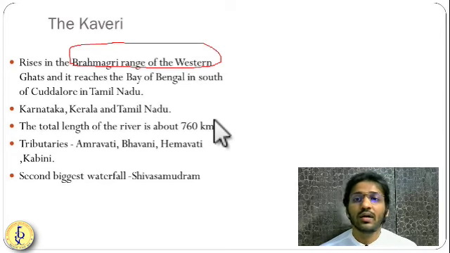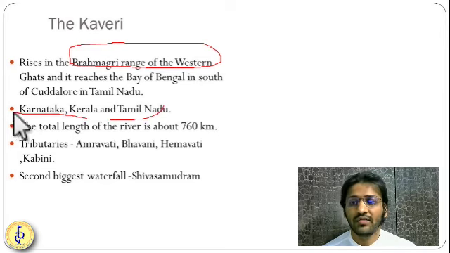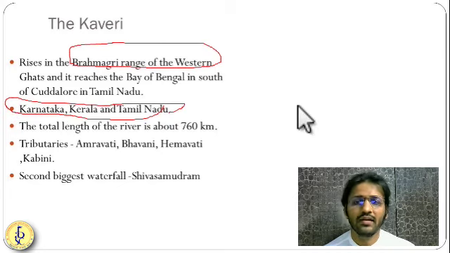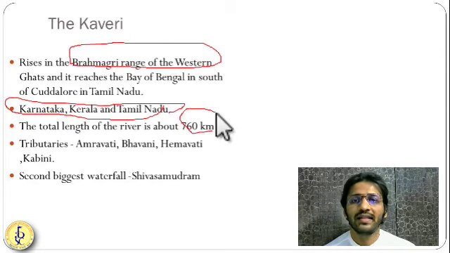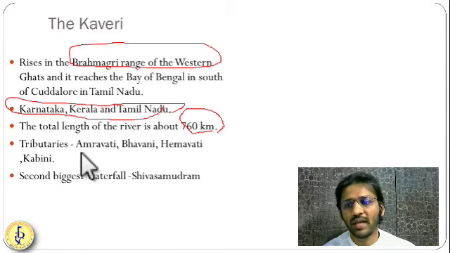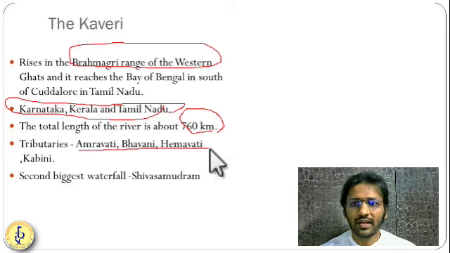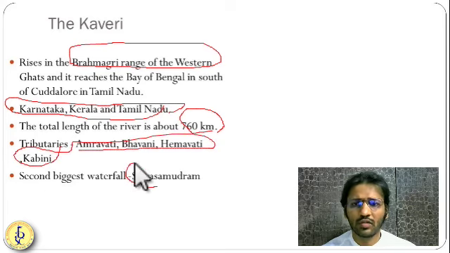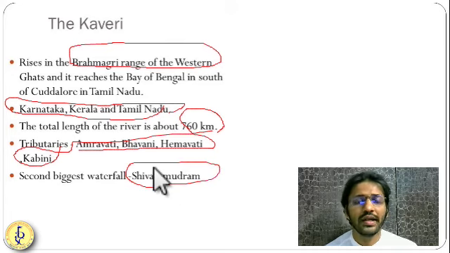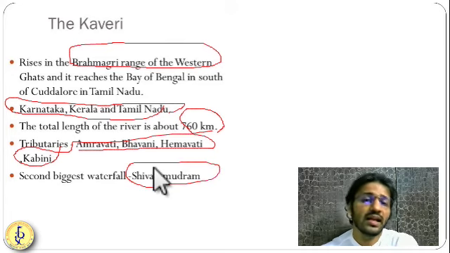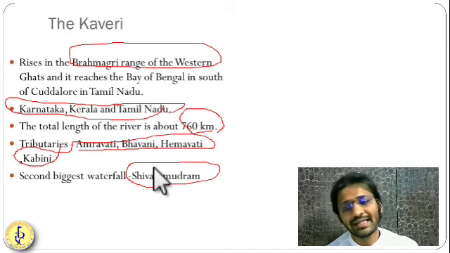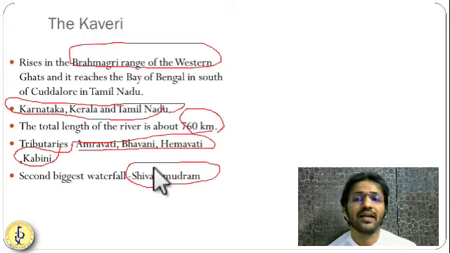Okay, so Karnataka, Kerala, and Tamil Nadu, three different states it is flowing through, and there was lots of dispute over here. Length is 760 kilometers, and you have Noyal, Bhavani, Hemavati, Amravati. These are the tributaries of this Kaveri river. And one of the biggest waterfalls, called the Sivasamudram waterfall, it is making. Also, it is making a riverine island called the Sivasamudram. So we are going to see these things. These are the important rivers and their tributaries which are mentioned in our book.